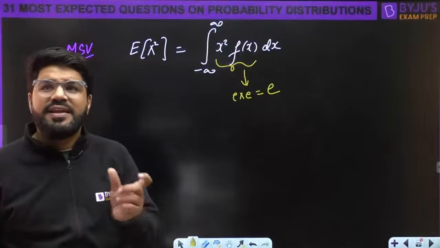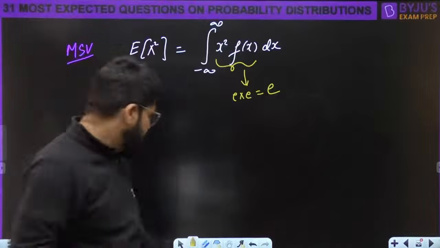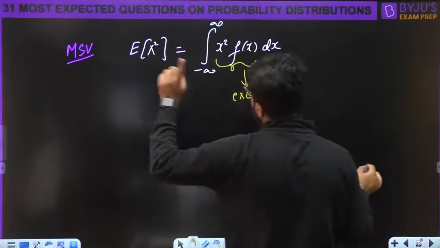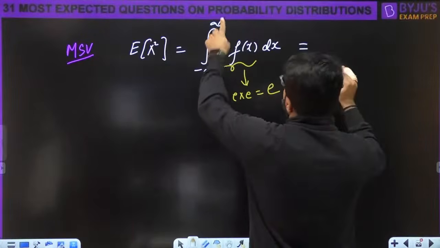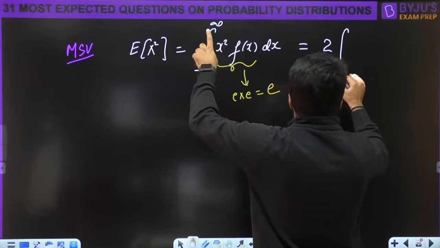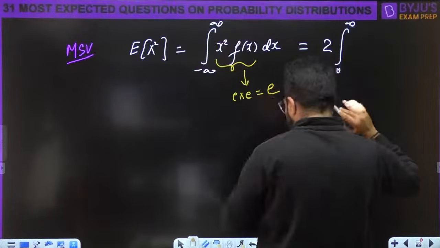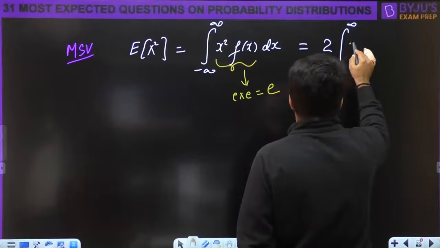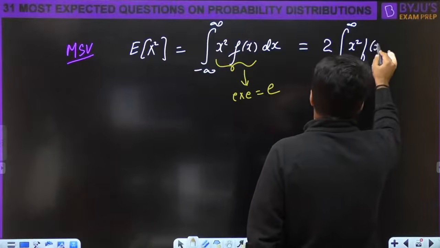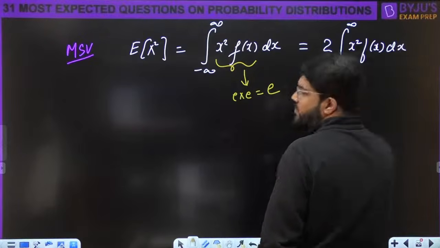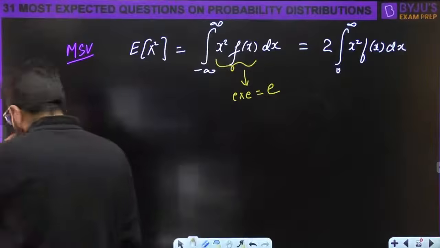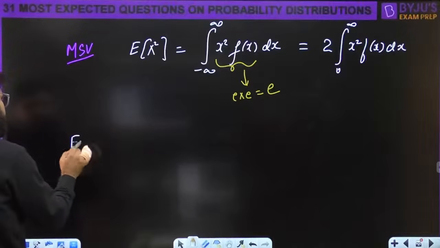So here you have the integral of an even function from minus a to a. And this property we used in the last question also. Integral minus a to a is twice integral 0 to a for an even function. So it is twice integral 0 to infinity x square f(x) dx.